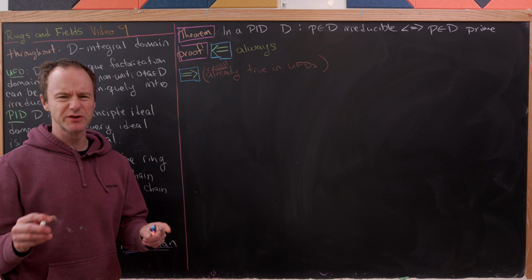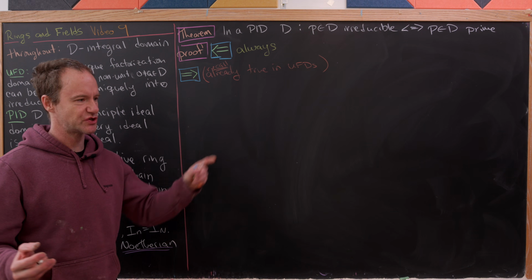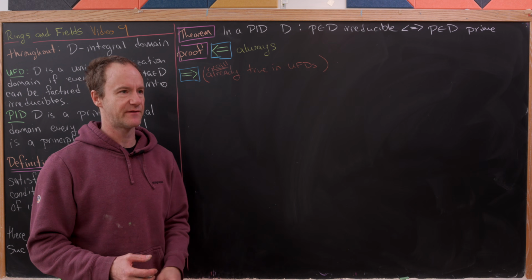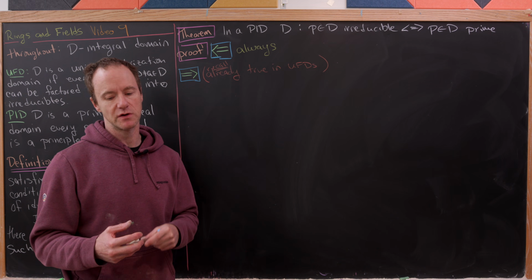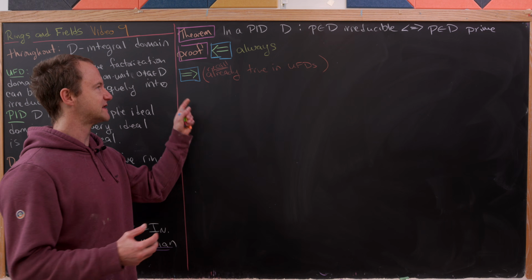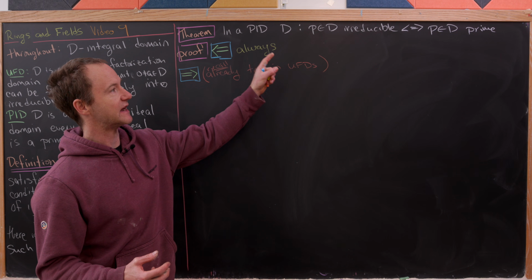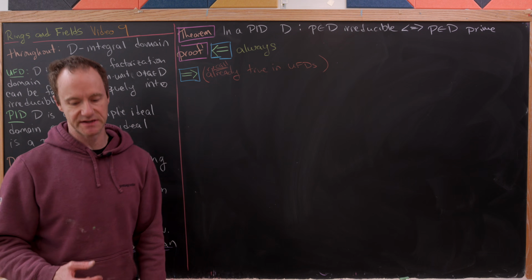And maybe let's also recall that these have some precise definitions which will be illuminated during our proof. But if you don't recall those precise definitions, maybe look up in your notes from previous videos. Okay, so that means what we need to do is show that in a PID, if we've got an irreducible, then that irreducible is prime.